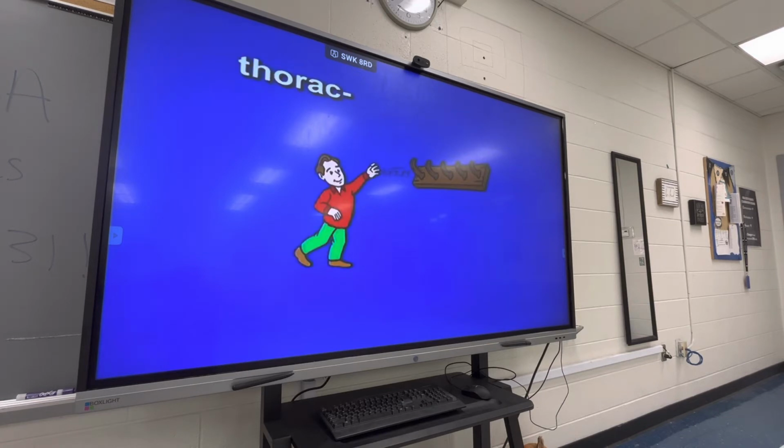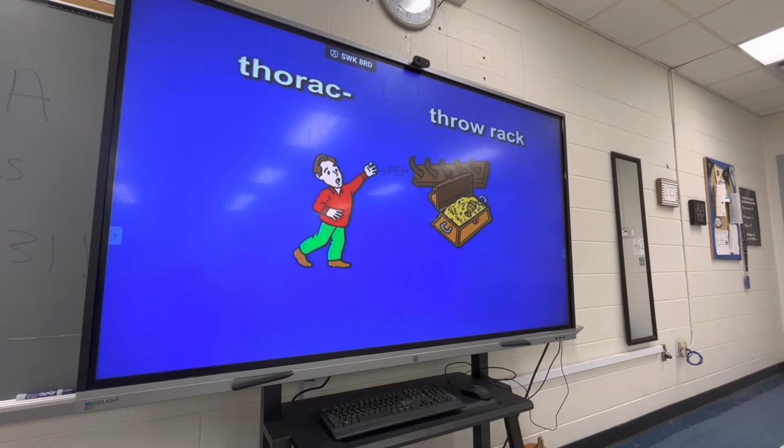Next, thorax. Thorax sounds a little like throw rack. And here's an image of someone throwing a rack. Thorax, throw rack. Thorax means chest. So as you look at this image of throw rack, see the rack with a treasure chest hanging on it.